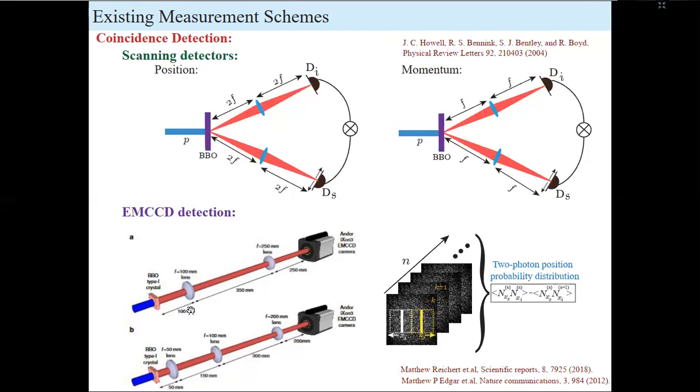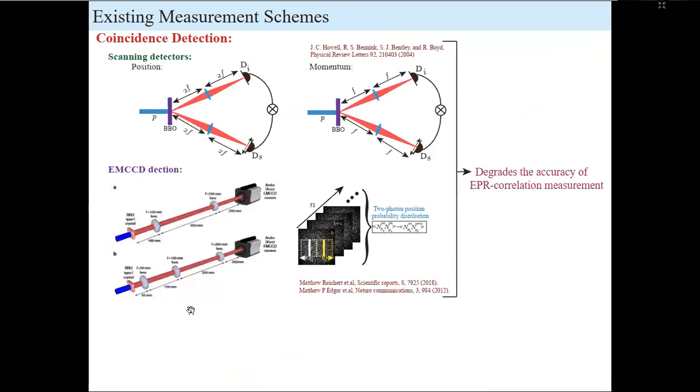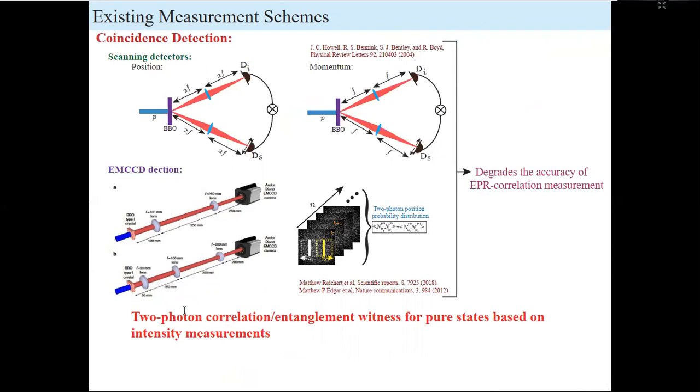Therefore, all these coincidence-type detections suffer from different practical or experimental issues, and that adversely affects the accuracy of EPR correlation measurement. One good news is that recently the two-photon correlation or entanglement witness has been observed, at least for pure states, by performing some intensity measurement on one of the photons or on one of the subsystems.